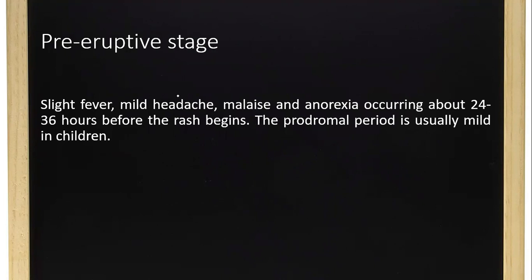Pre-eruptive stage is mainly characterized by slight fever, mild headache, malaise, and anorexia occurring about 24 to 36 hours before the rash begins. The name itself denotes that pre means before, and eruptive means skin eruptions. So before the skin eruptions happen, there will be fever with headache, malaise, and anorexia, starting 24 to 36 hours before the rash begins. That's why it is called the pre-eruptive stage.